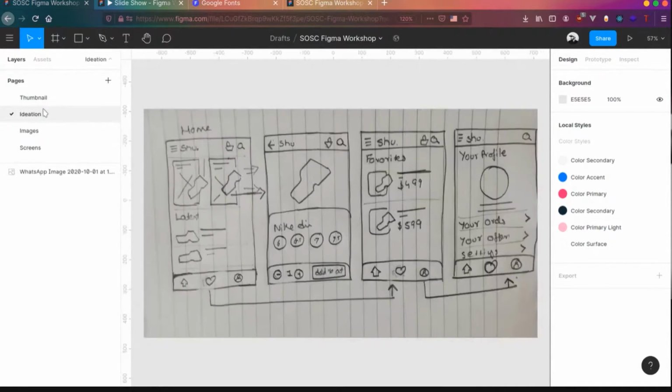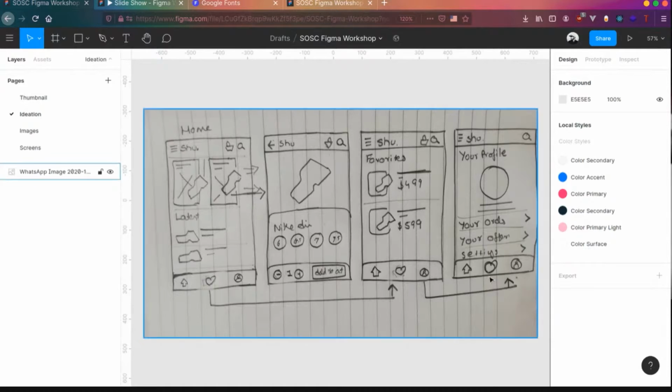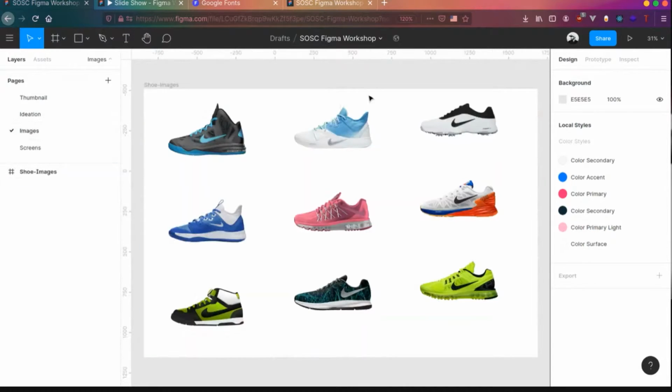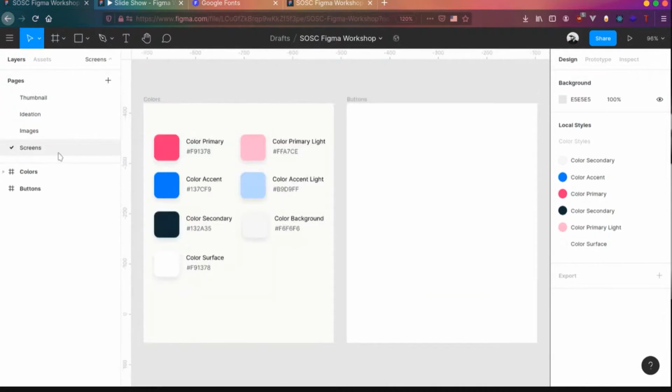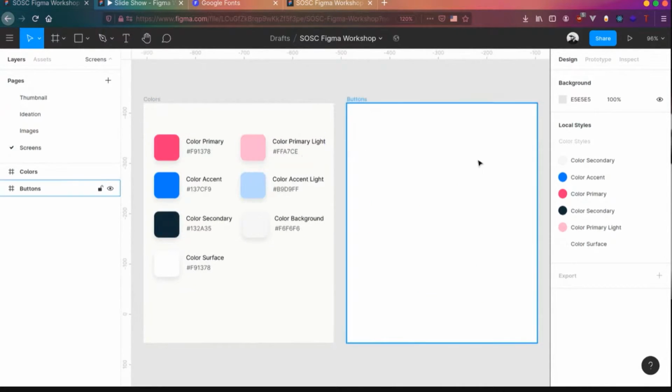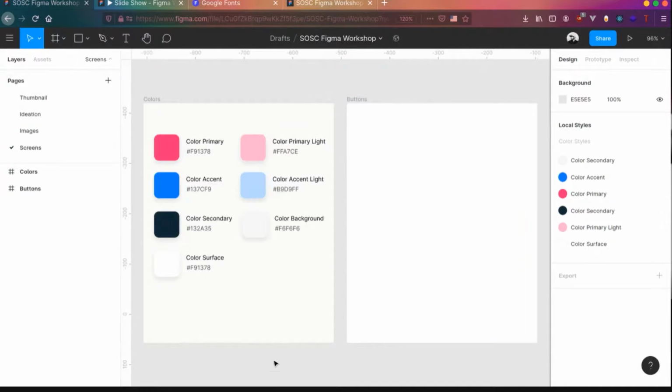So we'll be designing a small app for online shopping, and we'll build a prototype for an online shopping app. This is the small design I created. This is a rough sketch, so we have 4 screens here and there's an interaction happening. This is a rough sketch so that we can have a good start. There are a few images over here, so if you want the images, you can download these images and use them. It's a screen tab. I actually saved a few colors so that we can reuse them in this prototyping.